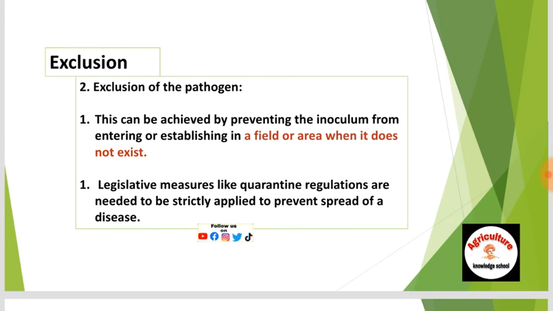So in the exclusion method, we do not permit the pathogen in the uninfected area, and we use legislative measures like plant quarantines. There are 3 types of plant quarantine: domestic quarantine, foreign quarantine, and third is state quarantine.